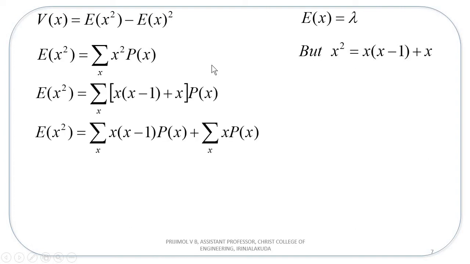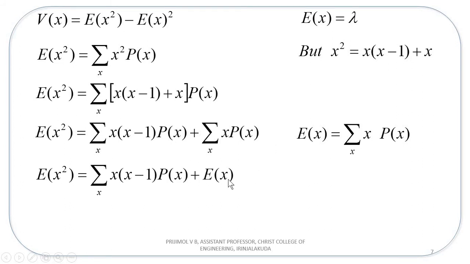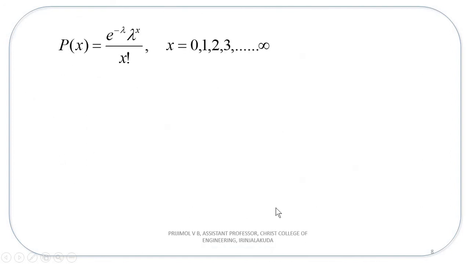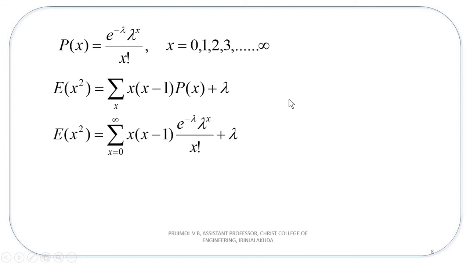Now split the summations, and you know this summation of x into p of x is nothing but expectation of x. Now replace that by E of x, and what is E of x? It is lambda. Now you can substitute p of x and then put the limits for x. So in this equation substitute p of x, and here x varies from 0 to infinity. Now you know x factorial is nothing but x into x minus 1 into x minus 2 factorial. Replace the denominator by this expression.